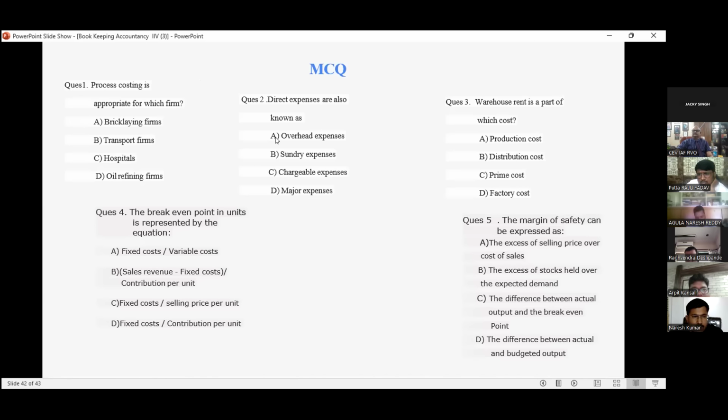Okay. Then warehouse rent is a part of which cost? Distribution cost? Factory cost? Factory cost, sir. Break-even point in units is represented by which equation? Break-even is fixed cost by contribution per unit. Very good, sir. Fixed cost divided by contribution per unit.